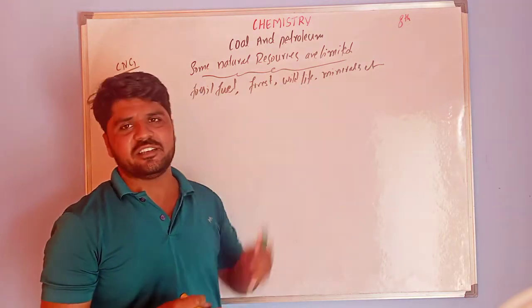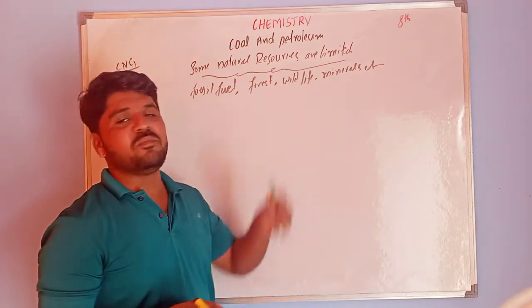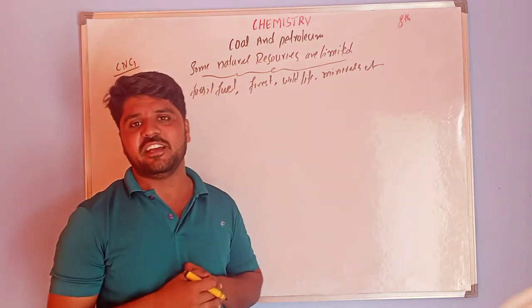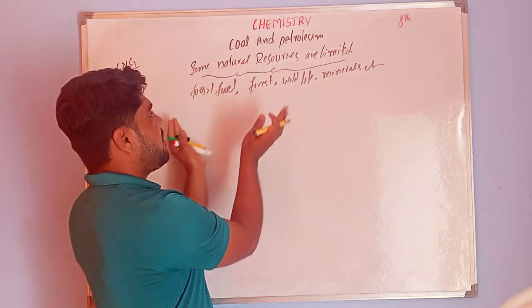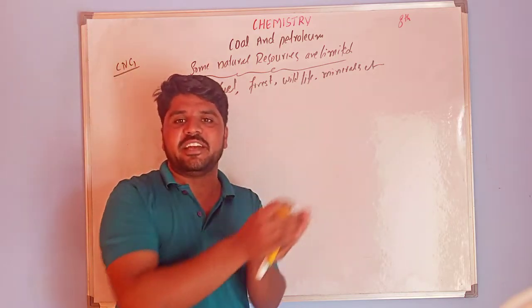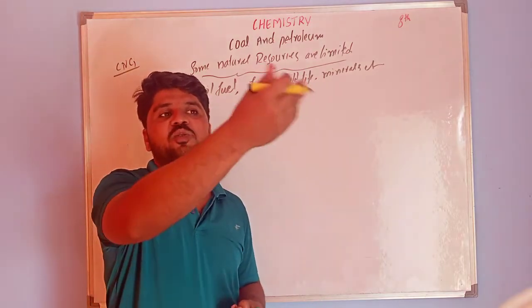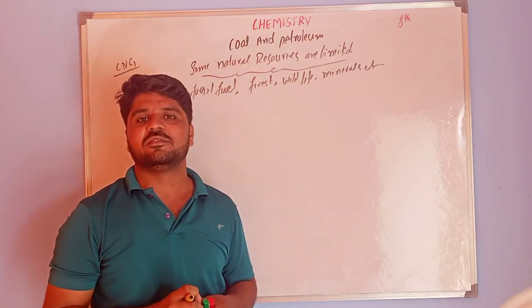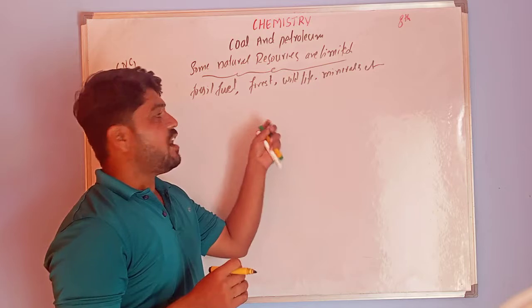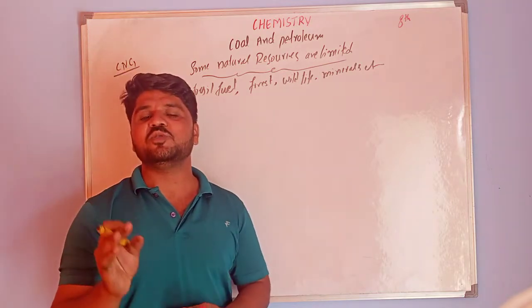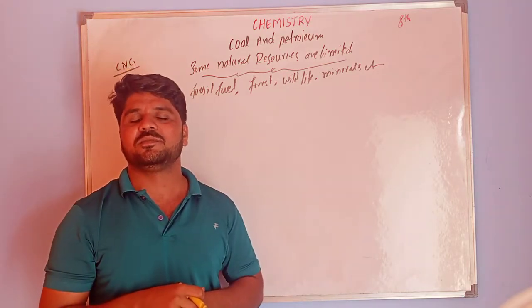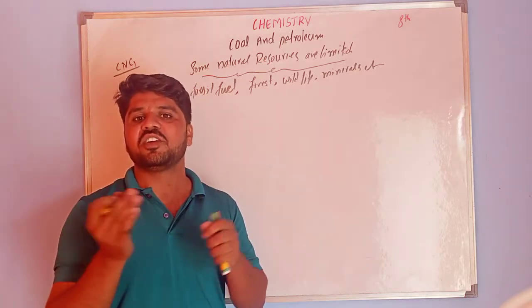They will be completed. Why? By human activities. If these fossil fuels are exhausted, what will our next generations do? That's why we have to minimize the use of fossil fuels. How can you minimize?